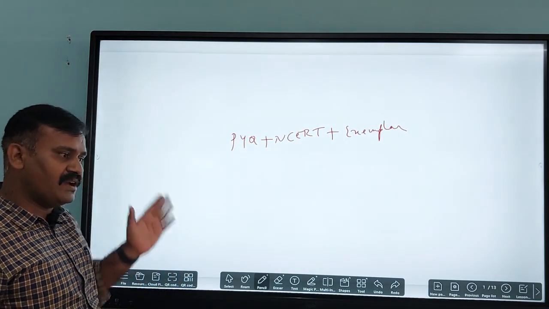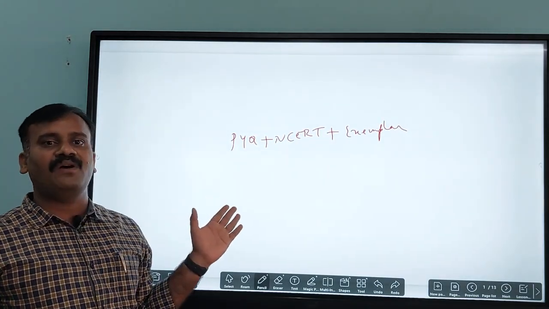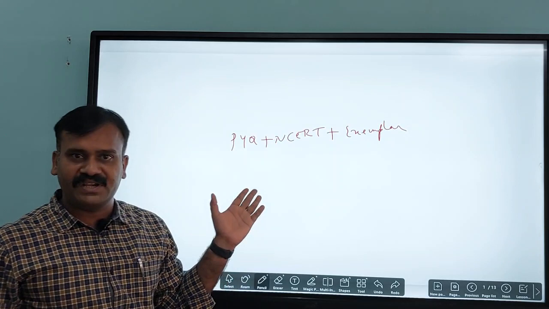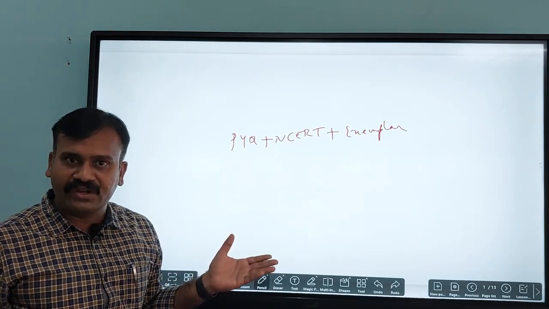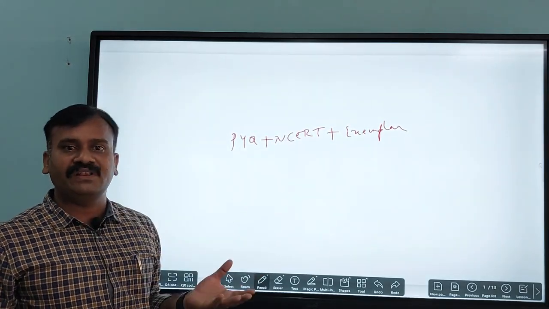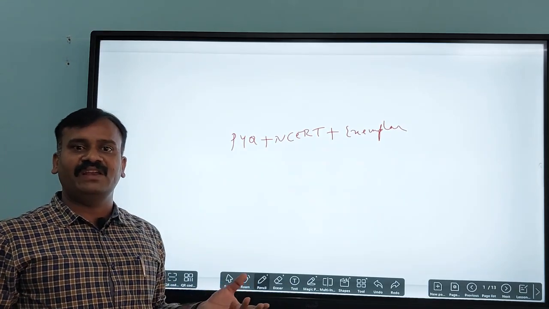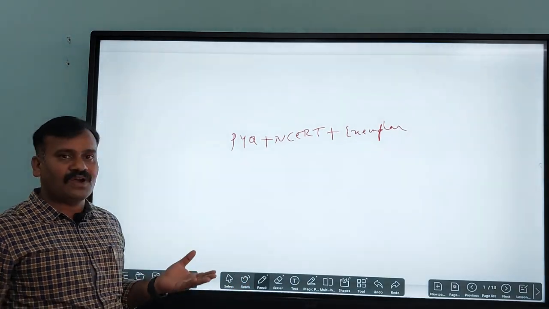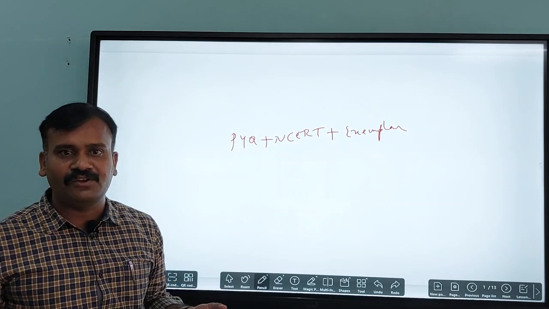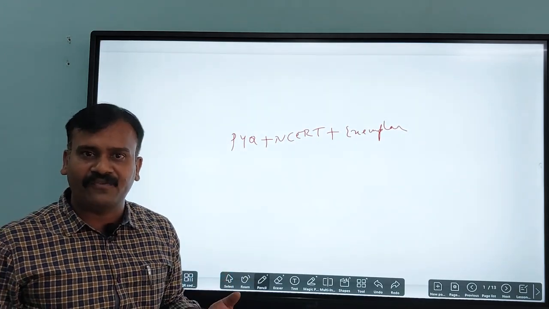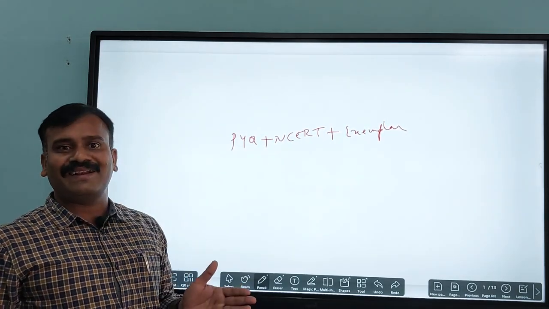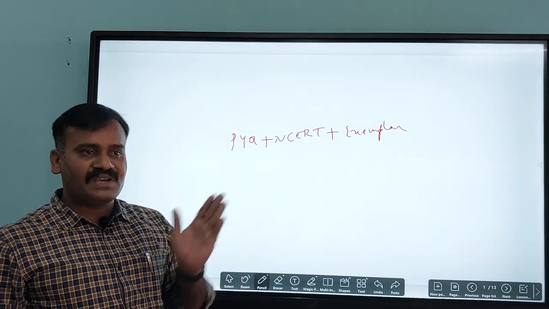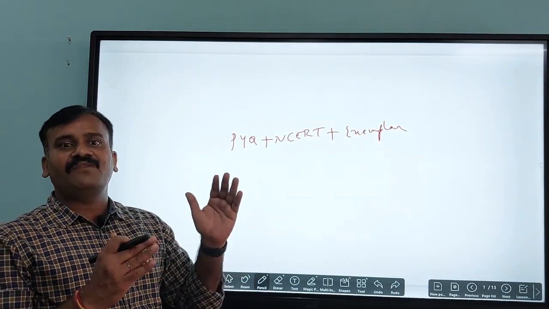In this session, we are going to solve the previous year question paper of KCET 2022, D3 version. Before solving any question paper, I would like to share some smart work you need to do for cracking any kind of competitive exam. What is that smart work? The most important thing is the weightage of the chapters.